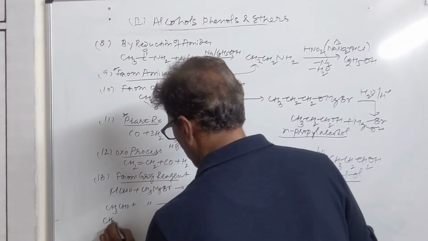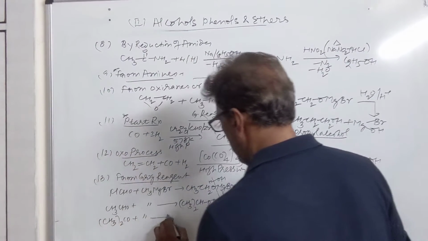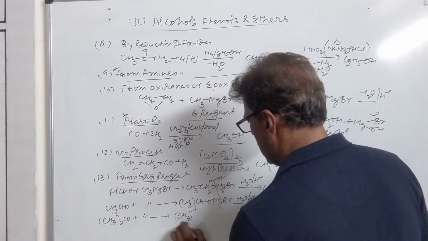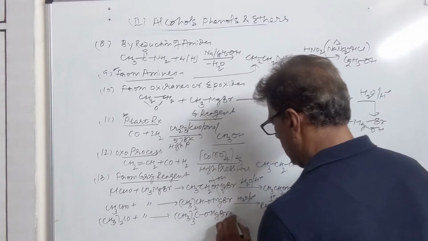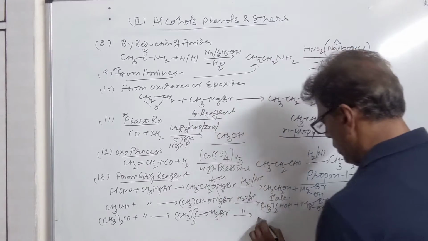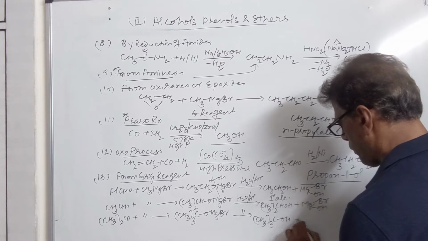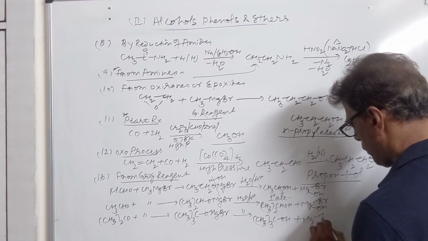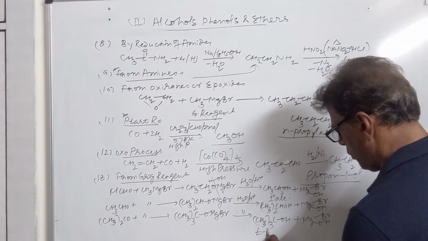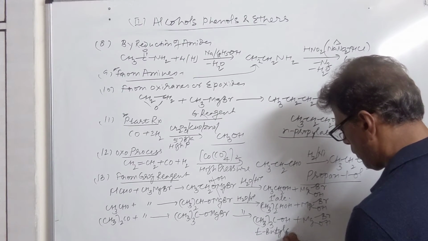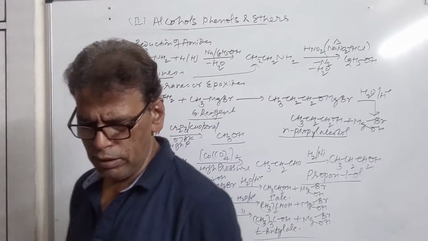And if you want to prepare tertiary alcohol, we will take acetone here. We will get trimethyl complex, hydrolyzed. We will get tertiary methyl alcohol. This is tertiary methyl alcohol. So this is our method number 13.